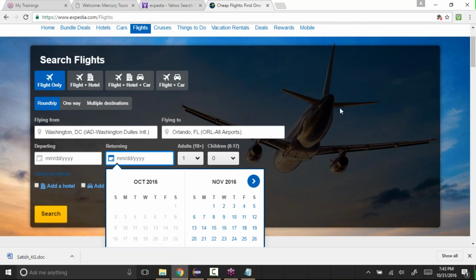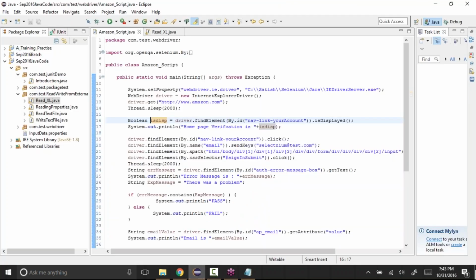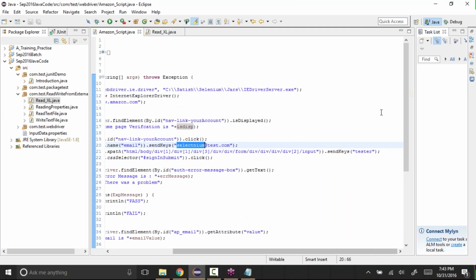Parameterization means the script will be only one, but the data that you are passing to the script is different every time. The script that you created is the same. For example, with Amazon, we are saying selenium@test.com and entering some password, and we are verifying whether it's wrong data or not. Next time we might want to use the same script but with a different set of data. So instead of Selenium, I want to use Java Selenium.